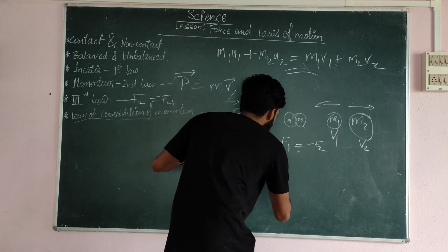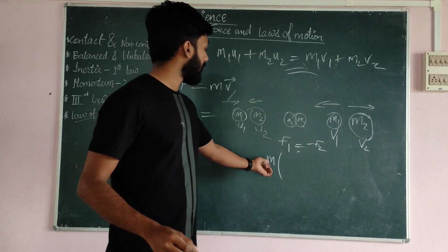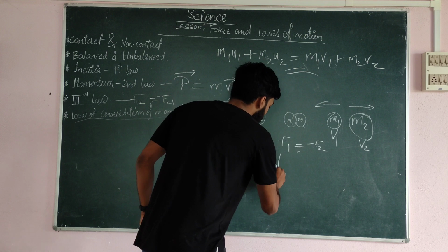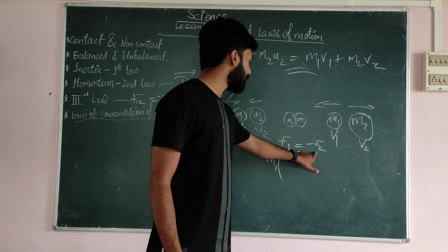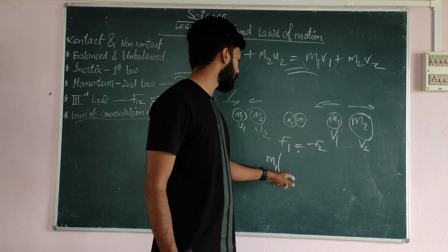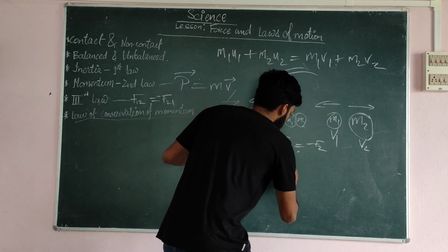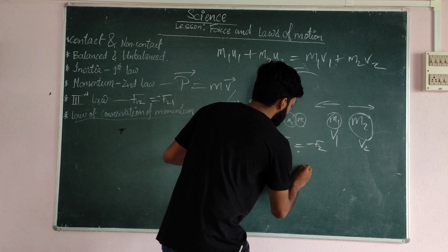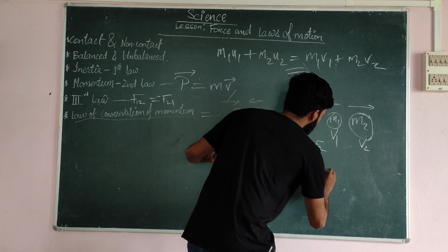What is F? F means mass into acceleration. So for the two objects, F1 and F2 mean mass 1 times a1 and mass 2 times a2. So m1 a1 equals minus m2 a2.